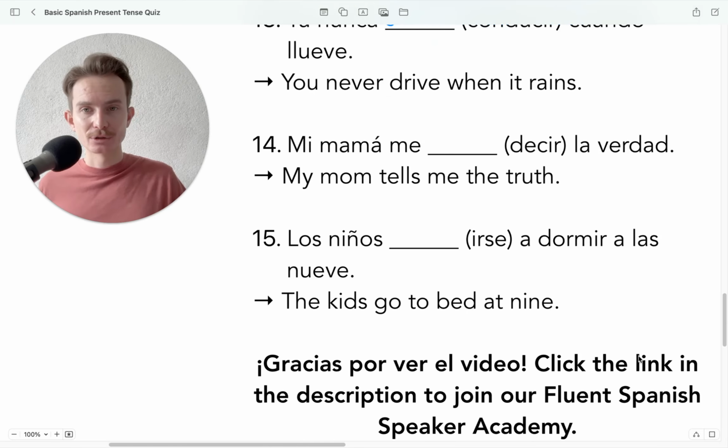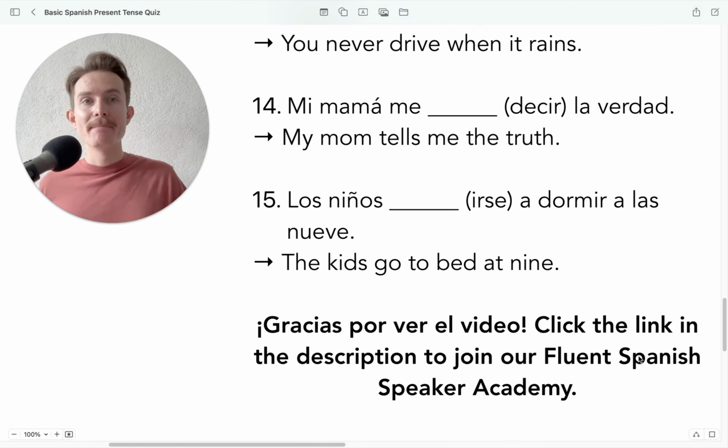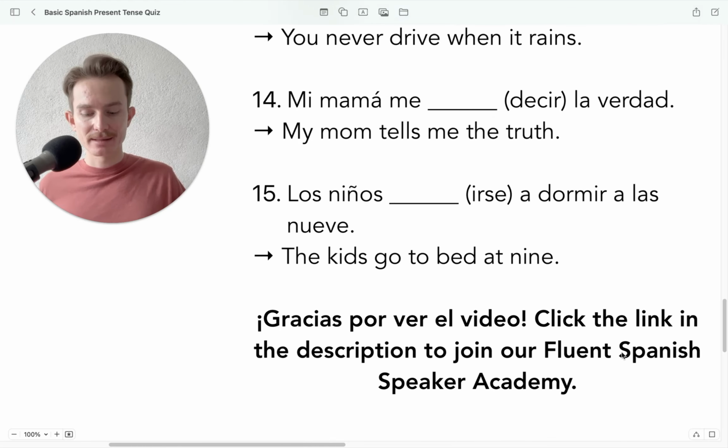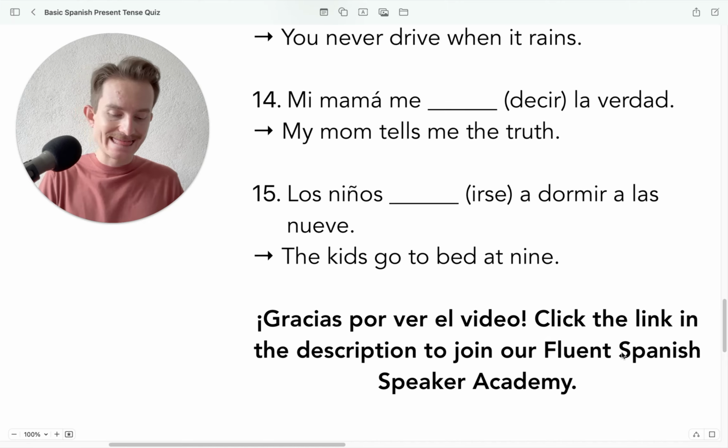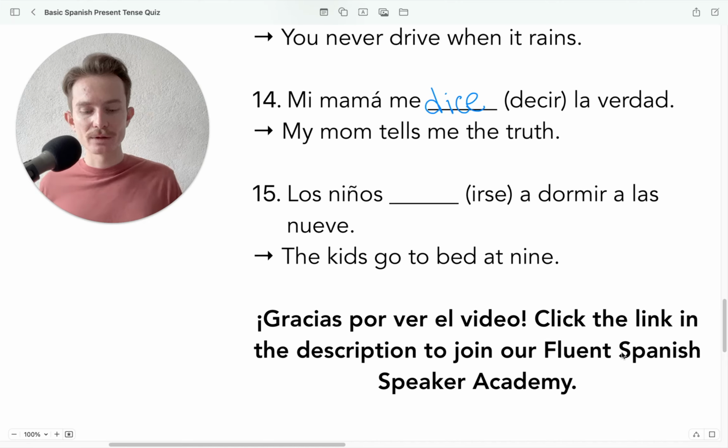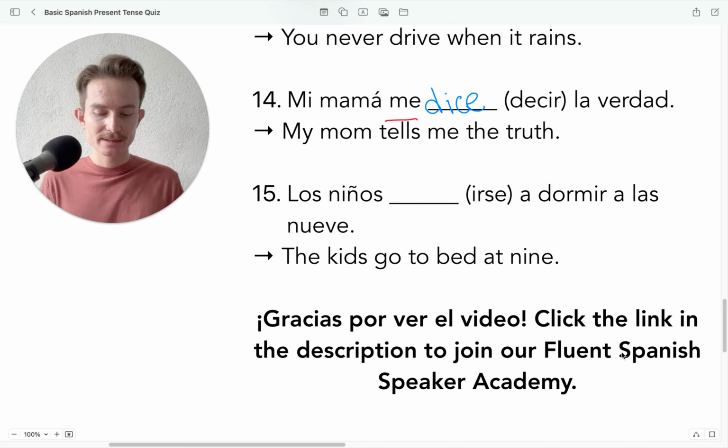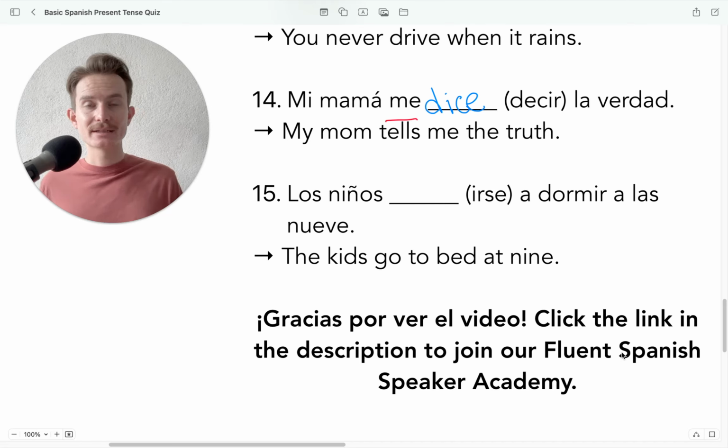Okay. Número 14. Mi mamá blank la verdad. Mi mamá me dice la verdad, okay? We also have kind of a weird thing going on here, decir being irregular there. Me dice la verdad. And then this right here is what we call an indirect object pronoun, me. They're highly useful, and if you don't know about them, I recommend that you check those out here on my channel or inside my Fluent Spanish Speaker Academy.